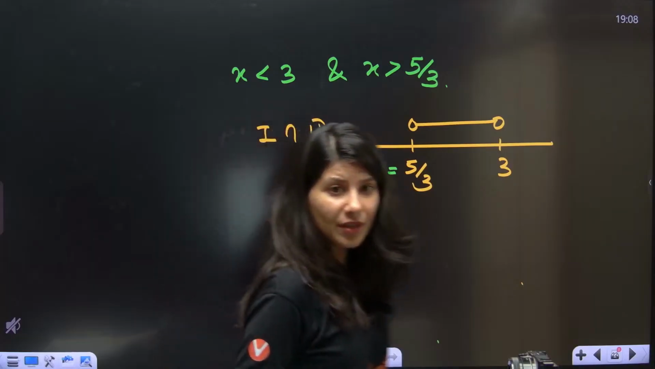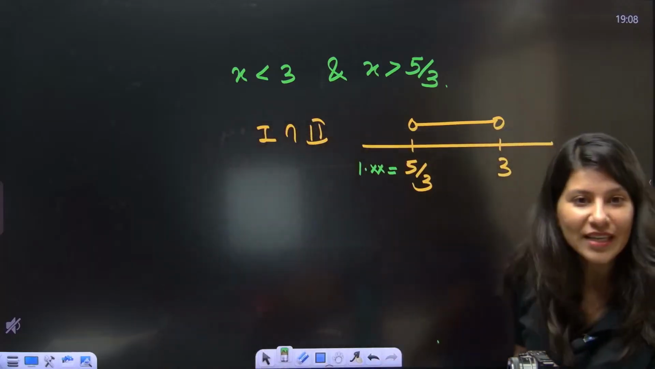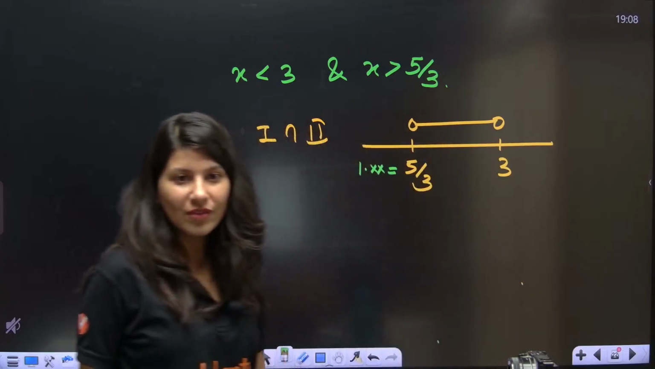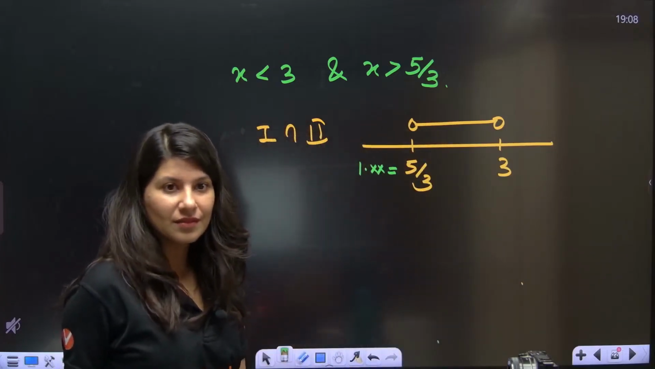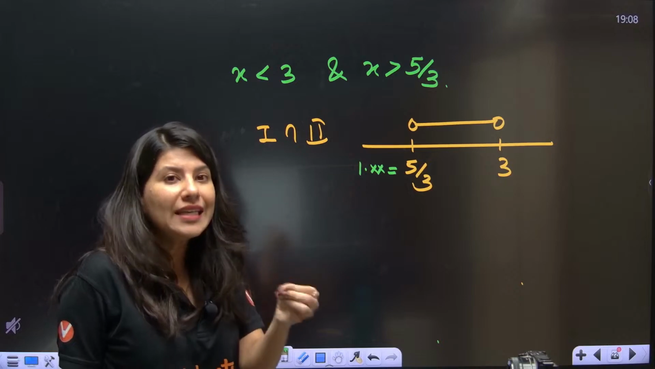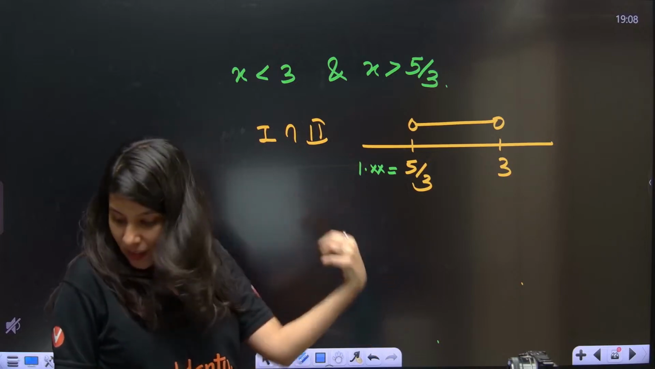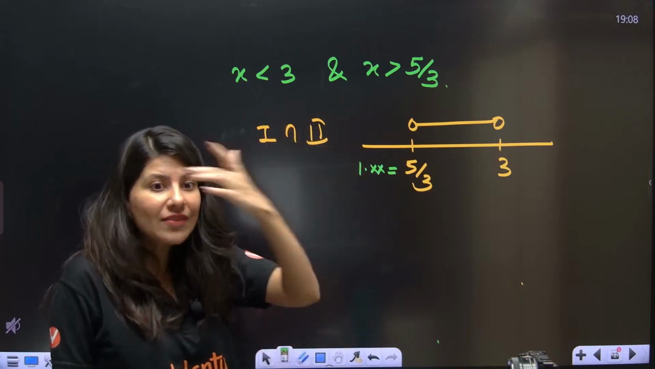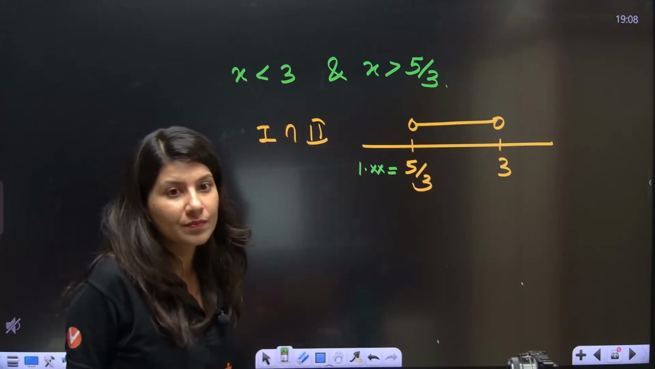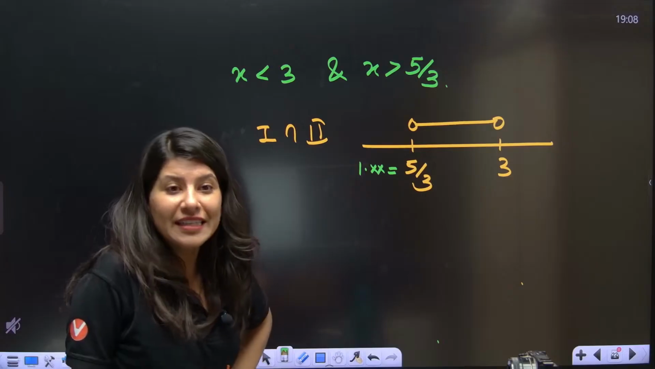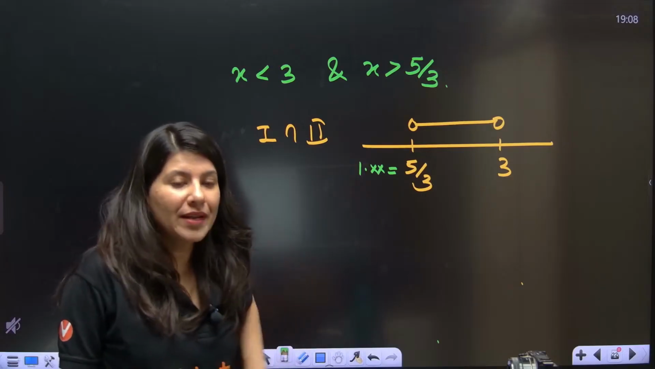Yes or no? So now, why are you saying union, Vignesh? No. Why union? You want both the inequalities to get satisfied. You don't want any number which will satisfy inequality 1 and will not satisfy inequality 2. No. Union? Vignesh, you are also breaking my heart.